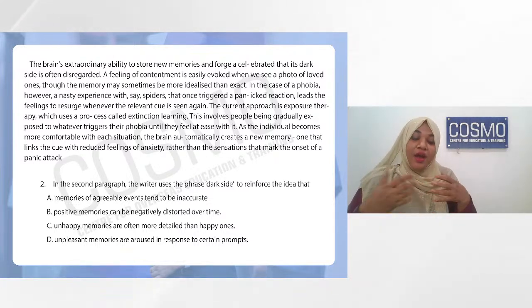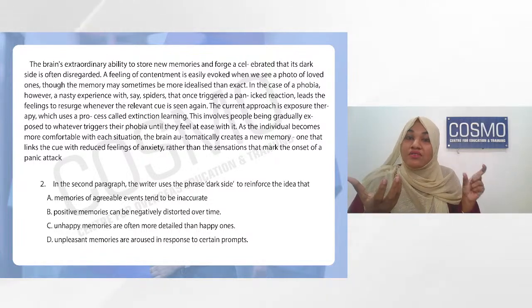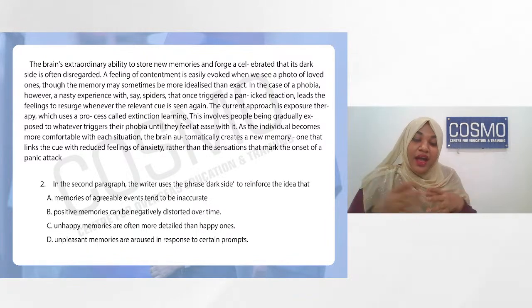That is, however, a nasty experience. So we talked about a good experience giving you good memories. What about when you get a bad memory? That's why they used a contrasting word called however. However, a nasty experience. Again, they're using the example of spiders, that once triggered a panicked reaction, leads to the feeling of panic whenever the relevant cue is seen again.